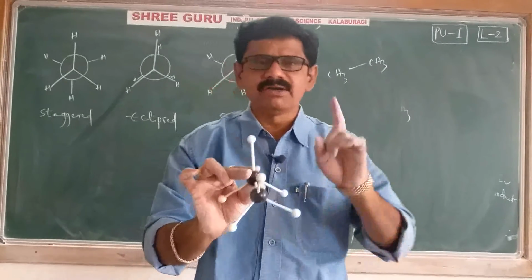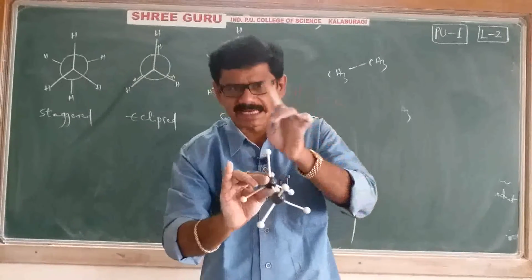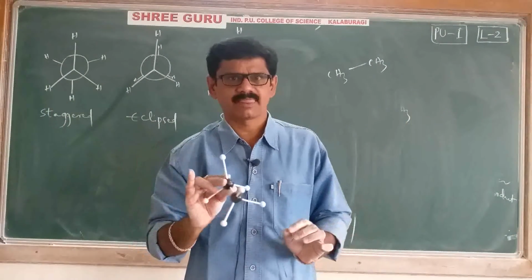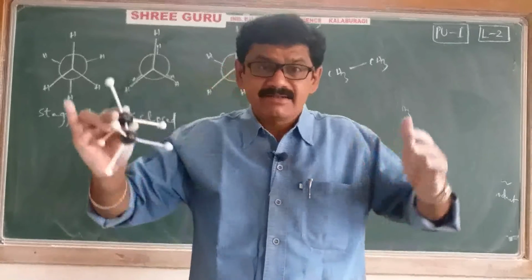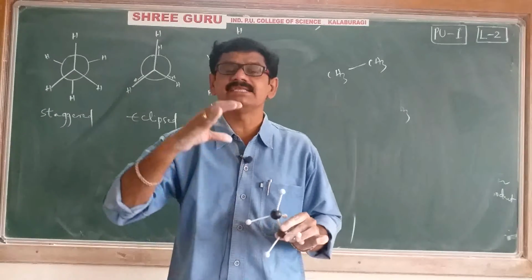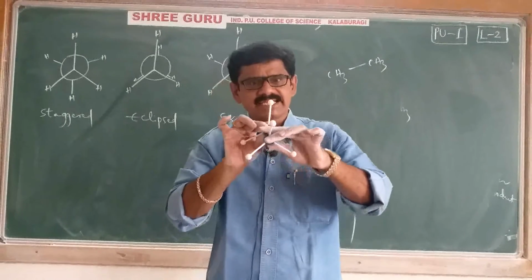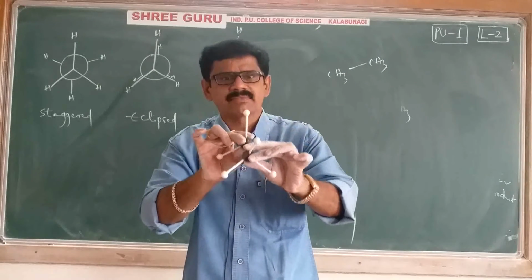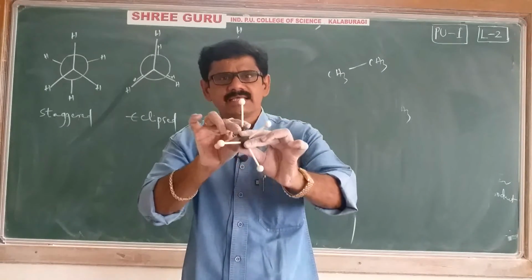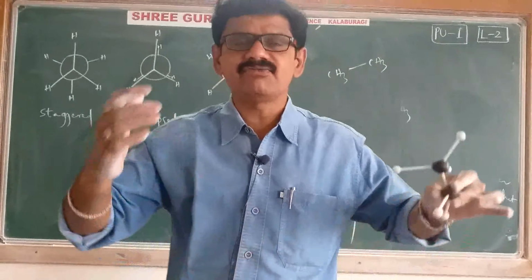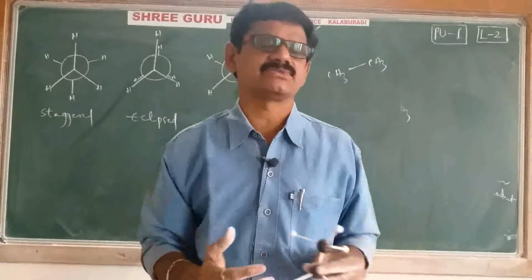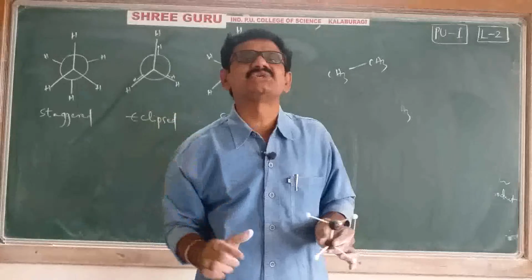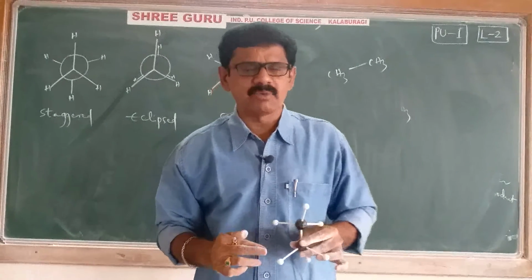In between eclipsed and staggered, infinite numbers of isomers are possible. I'll repeat: between eclipsed and staggered, infinite structures we can write, infinite arrangements we can make. How? If you rotate exactly 60 degrees, you get staggered. Suppose I am not rotating 60, I rotate only 10, 12, 15, 20; like that we can make infinite rotations. All these infinite rotations together, that form is called the skew form.